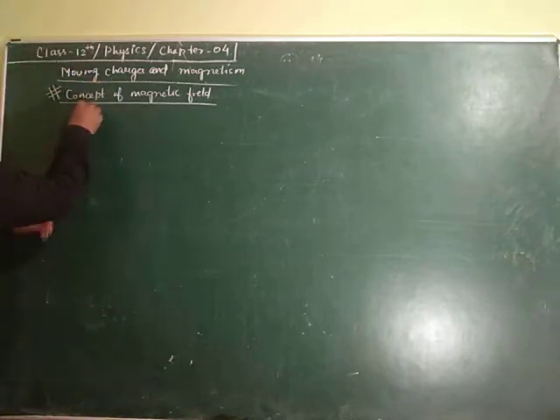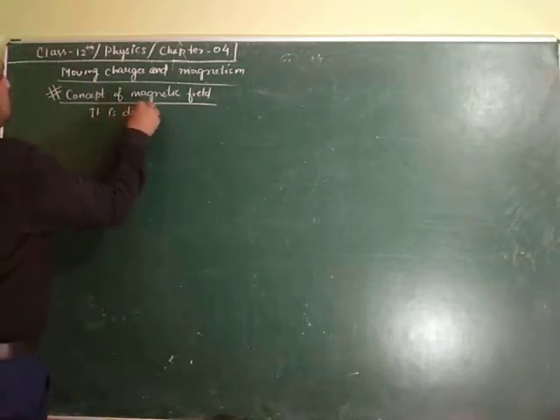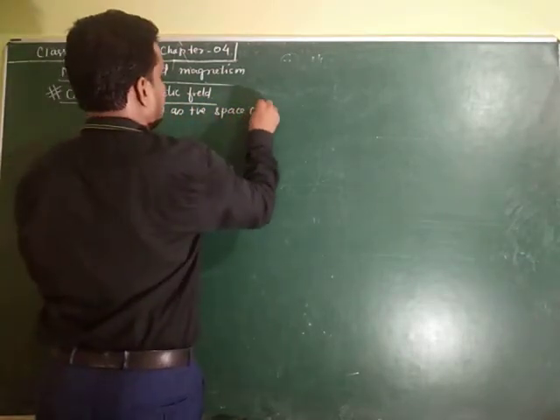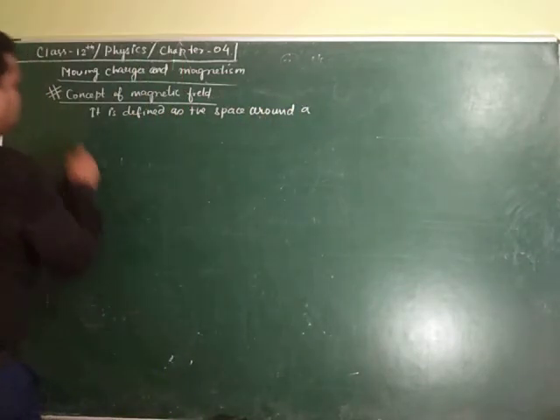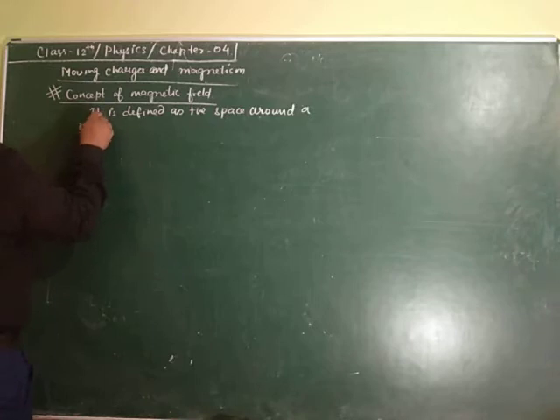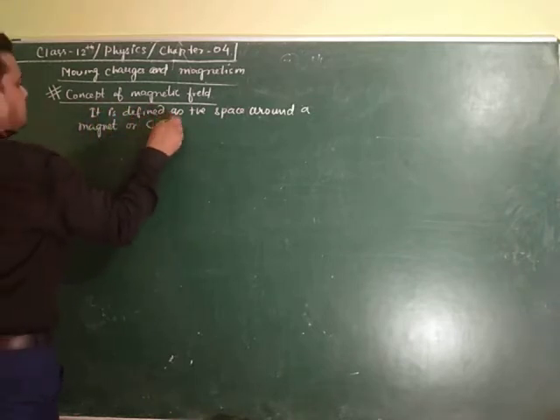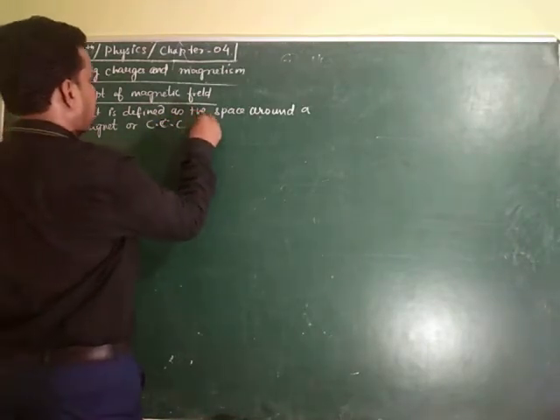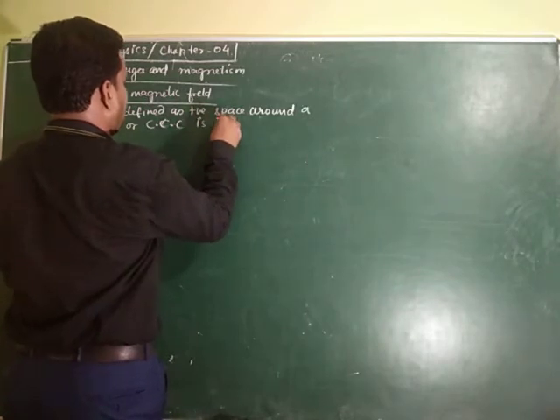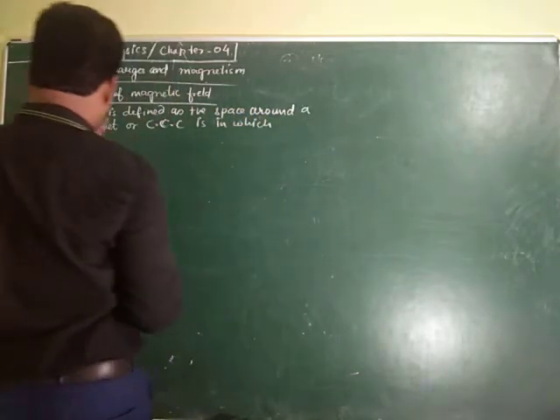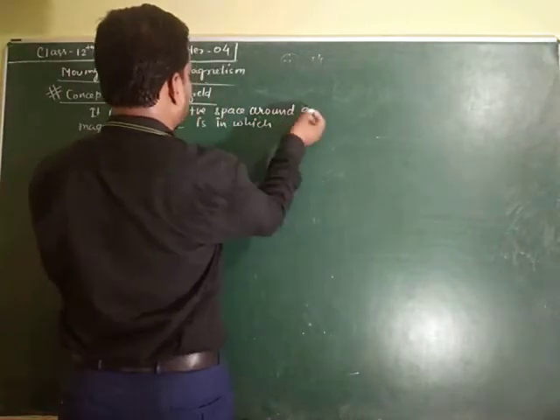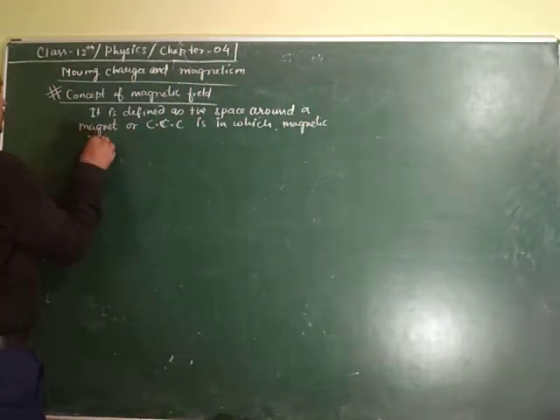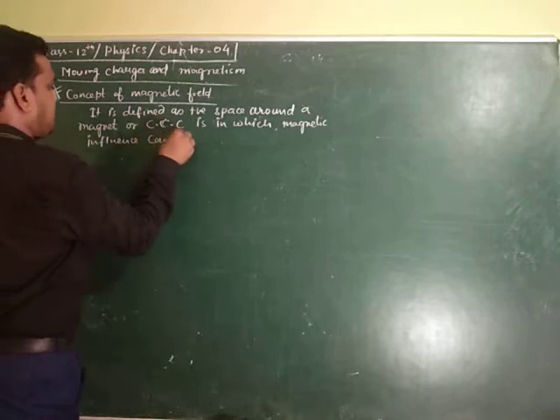It is defined as the space around a magnet or a CCC, that is, a current carrying conductor, in which magnetic influence can be felt.